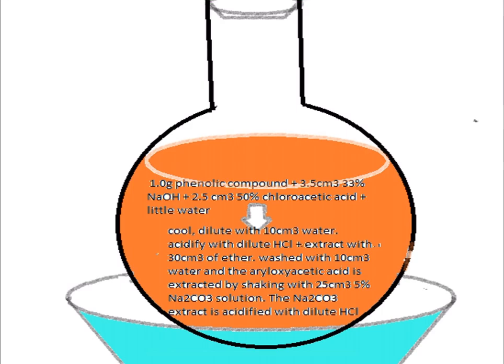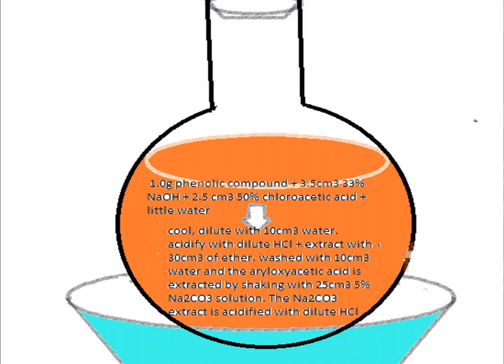To this, 2.5 ml of 50% chloroacetic acid solution is added. A little water is added to dissolve the sodium salt of the phenol. The flask is loosely stoppered and gently heated on a boiling water bath for an hour.